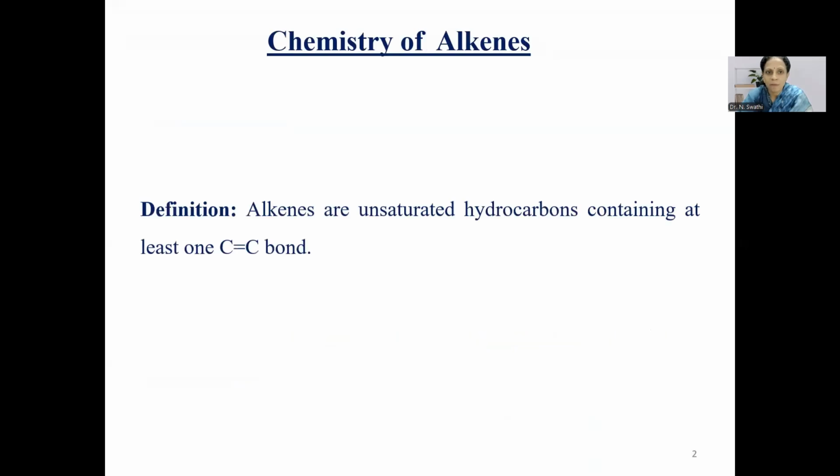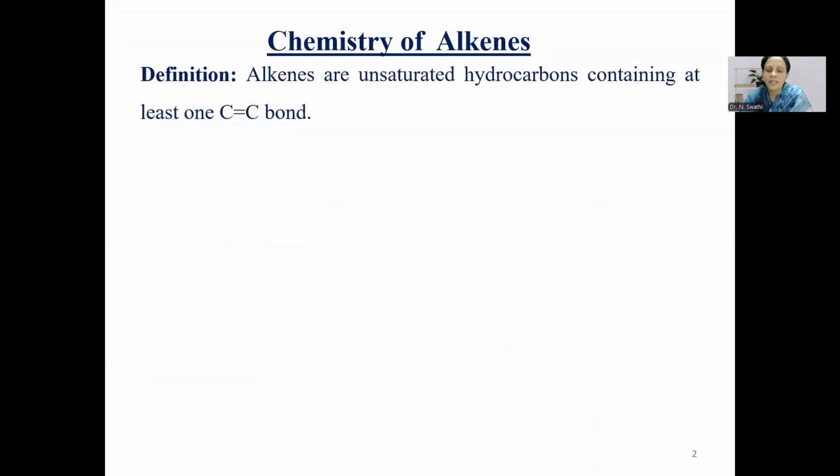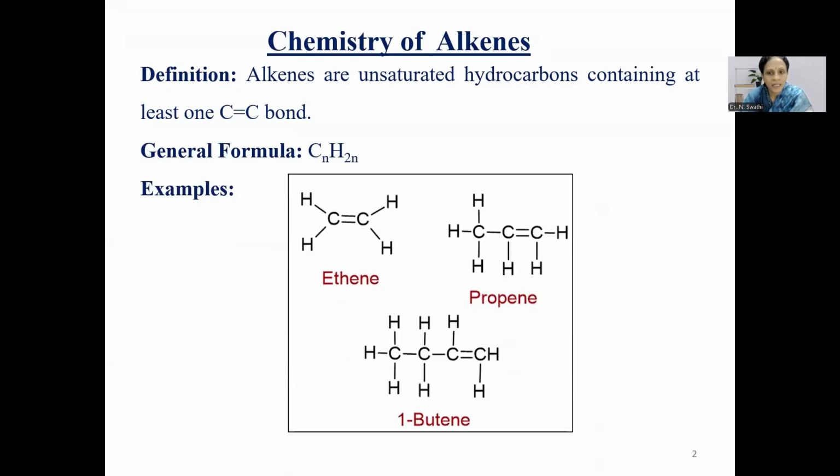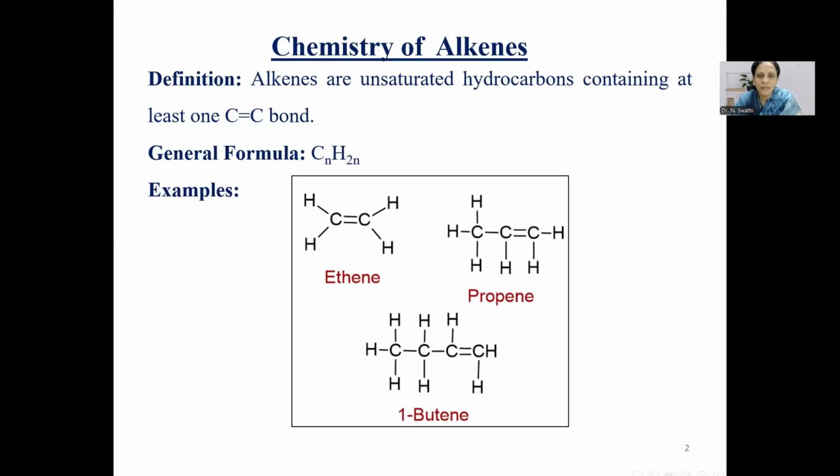Chemistry of alkenes. Alkenes are the unsaturated hydrocarbons containing at least one carbon-carbon double bond. The general formula is CnH2n. And coming to the examples: ethene, propene and butene. These are a few examples of alkenes.